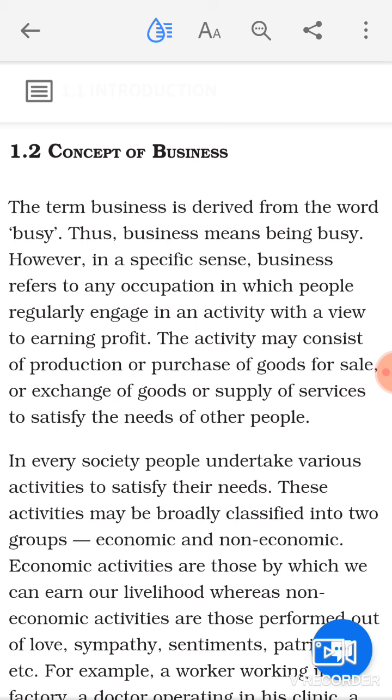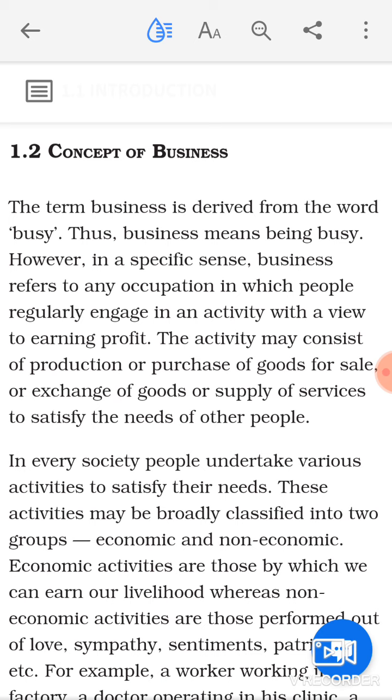However, in a specific sense, business refers to any occupation in which people regularly engage in an activity with a view to earning profit. So if an individual is doing an occupation on a regular basis with a view to earn profit, then you can call that occupation business. So the activity should be on a regular basis and with the aim to earn profit. These two things are required to call it business.